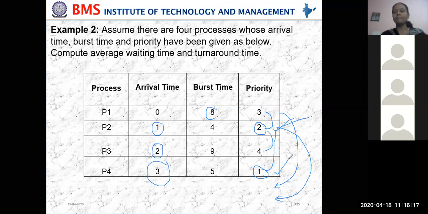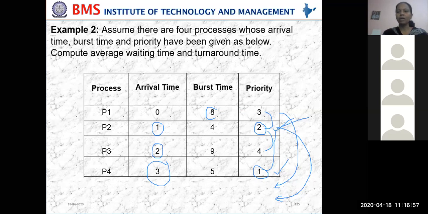So in this example, arrival time is different. That's the reason, based on the arrival time, we are applying preemptive priority here. Whereas in the last example, arrival time is 0, and we applied non-preemptive. This is for different arrival times, and we are applying a preemptive priority queue. Whichever is having the highest priority will be given the CPU time for execution.